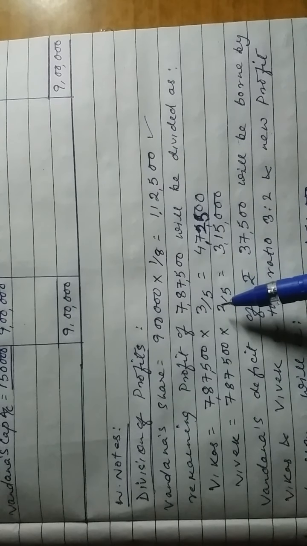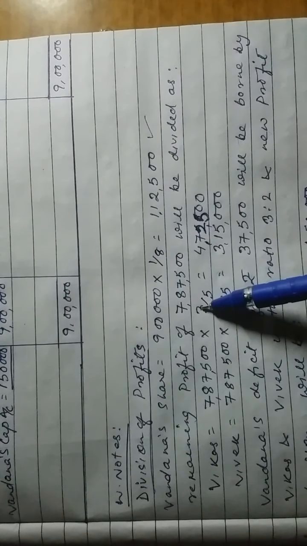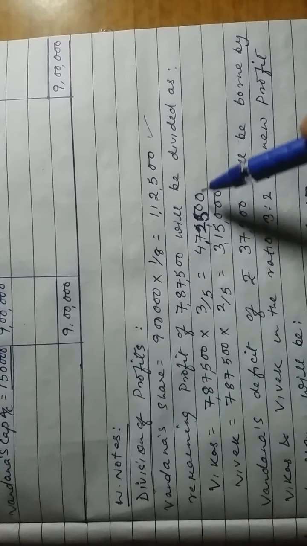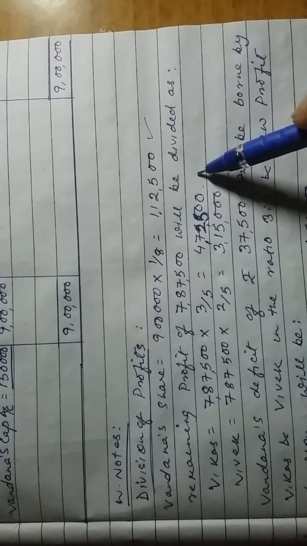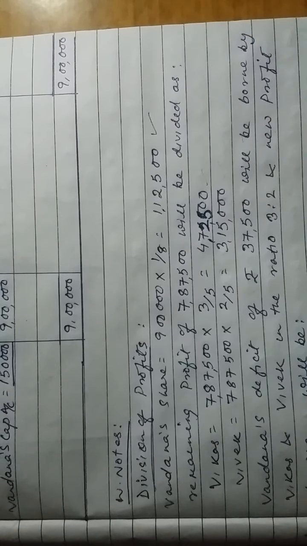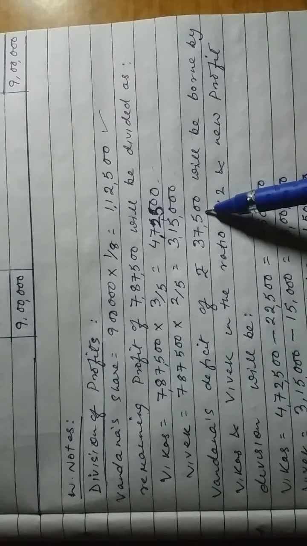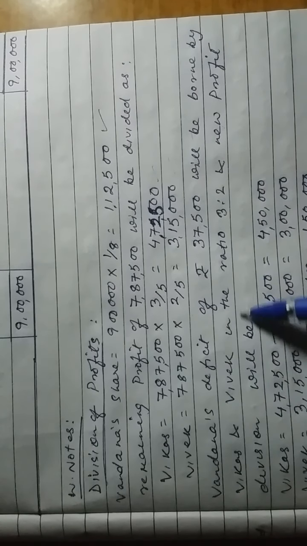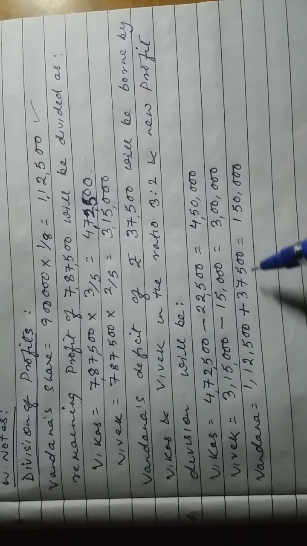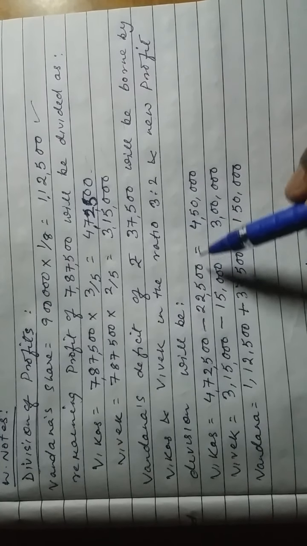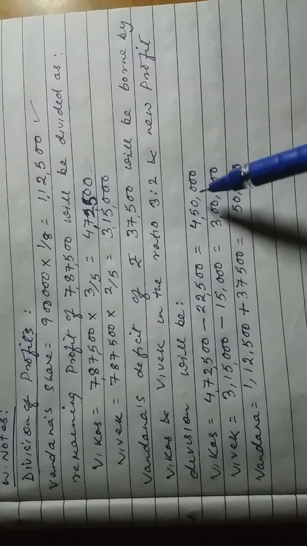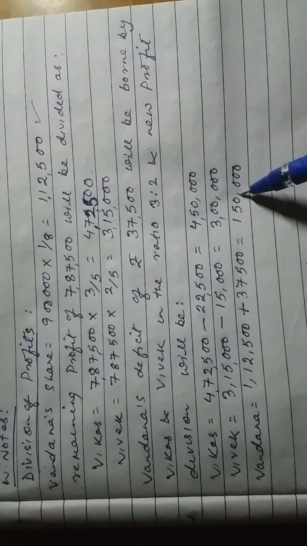Now this will be divided among Vikas and Vivek in the profit sharing ratio 3:2, already given in the question. So the amounts are 4,72,500 for Vikas and 3,15,000 for Vivek. Now this amount of deficit 37,500 will be borne by them in the ratio 3:2 as given in the question. So now Vikas will bear 22,500, that is 3/5 of 37,500. Vivek will bear 15,000. So this is the new division of profit among the three partners.